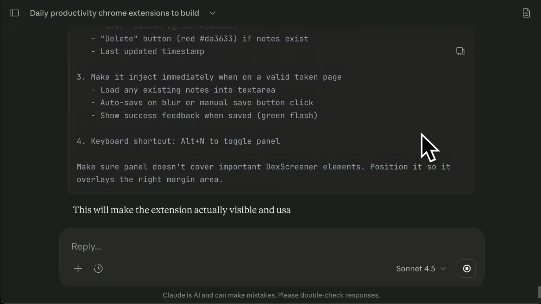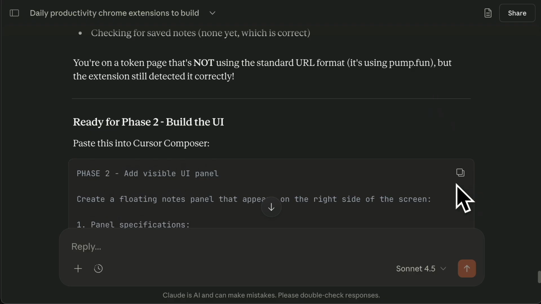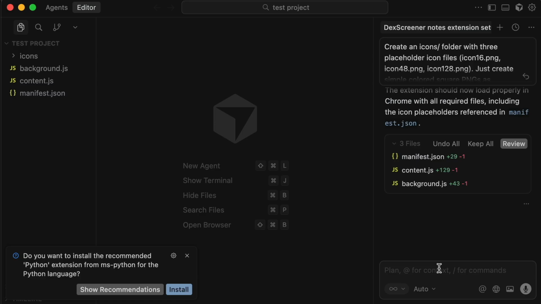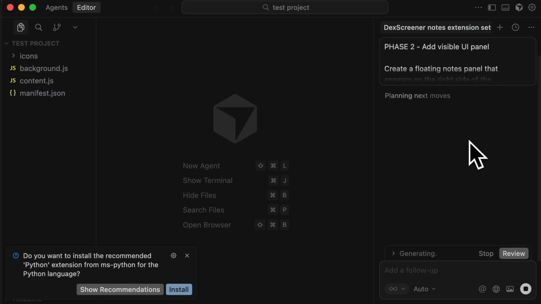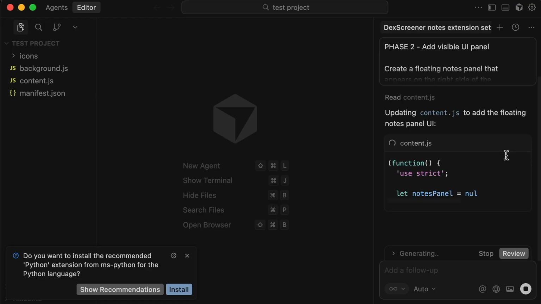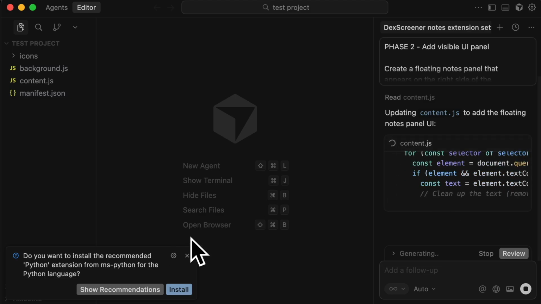Okay, so what are we doing? We're basically just copying this into Cursor. So again, literally only a few minutes going by and we've got a live Chrome extension. Let's see if it actually does stuff now. You'll see loads and loads of messages about Python and stuff like that. Ignore everything. And if you're unsure about anything, take a screenshot of it, ask Claude.